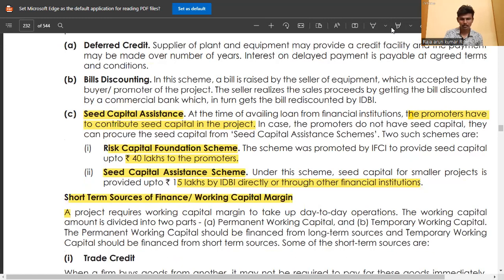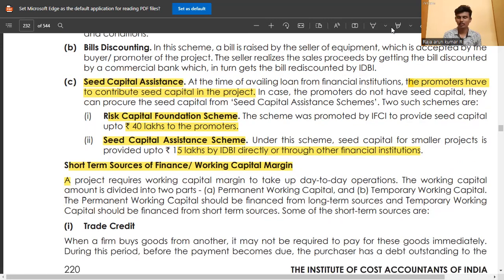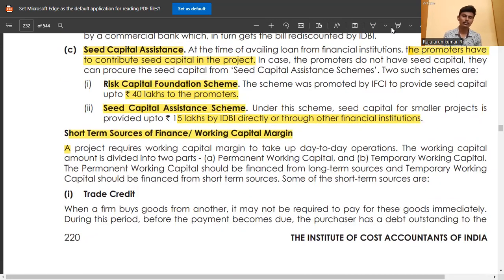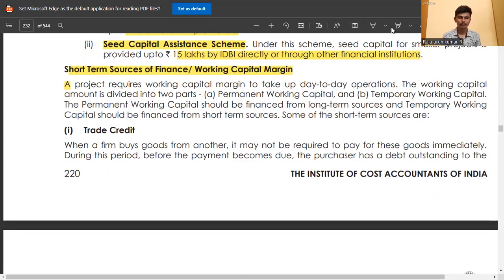What is seed capital? Seed capital is the capital the promoter contributes to the project. The first money the promoter puts in is known as the seed capital. That finance is also given by the IFSC, who give 40 lakhs to the promoter. The seed capital assistance scheme is also given by the IDBI, up to 15 lakhs for the promoters, and through other financial institutions.